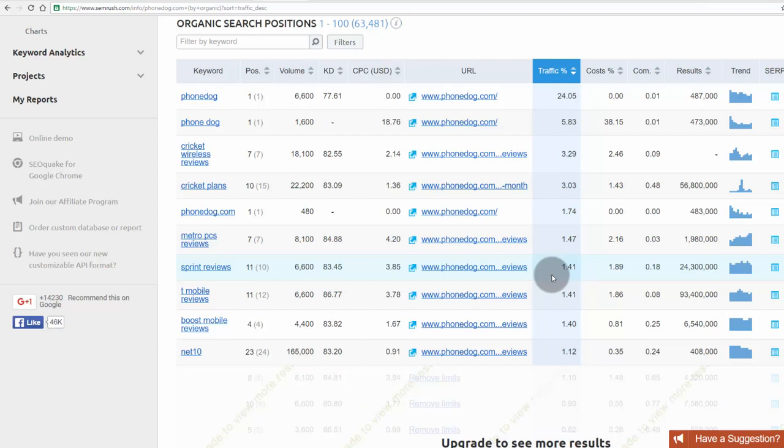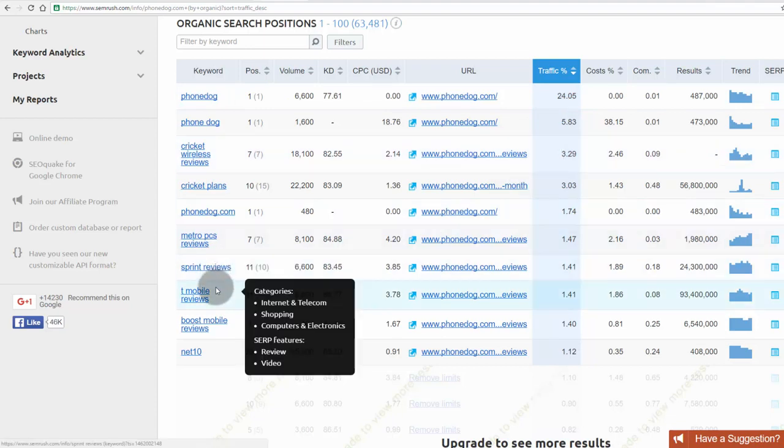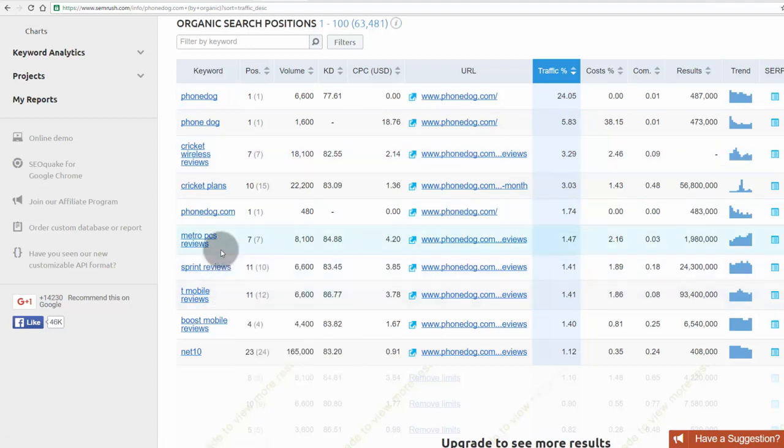So likewise, you need to open an Excel sheet, copy all these keywords, and paste them in that. You should make a collection of the keywords you think you are going to use on your website. For example, phone dog is a keyword which brings 24% of the traffic to this website. But we cannot use phone dog as a keyword on our smartphone website because phone dog is the brand name of phonedog.com. We can use Sprint reviews, T-Mobile reviews, or MetroPCS reviews. We can collect these keywords.